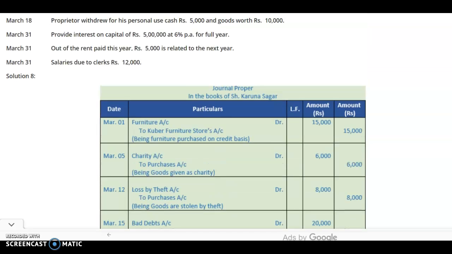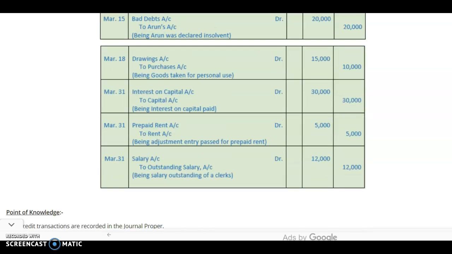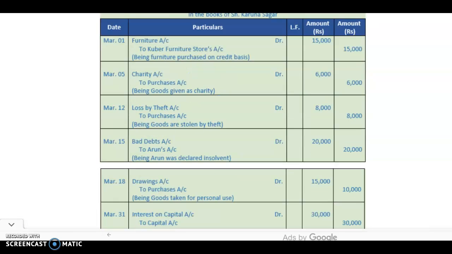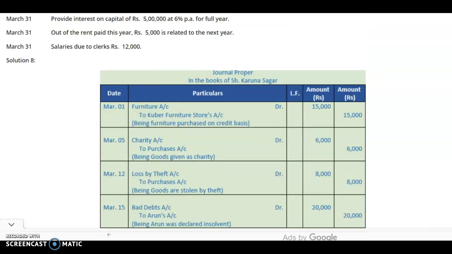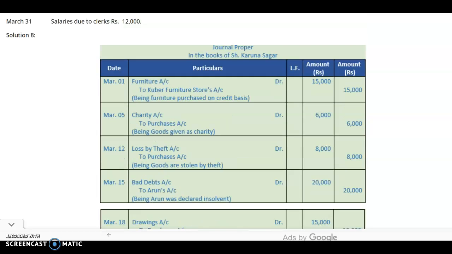So with this entry, that out of the rent paid this year, rupees 5,000 is related to the next year, the entry will be prepaid rent account debit to rent account. It means we had recorded an adjustment entry of prepaid rent. Out of the total rent paid, 5,000 was paid in advance. So the entry will be this way: prepaid rent account debit to rent account.